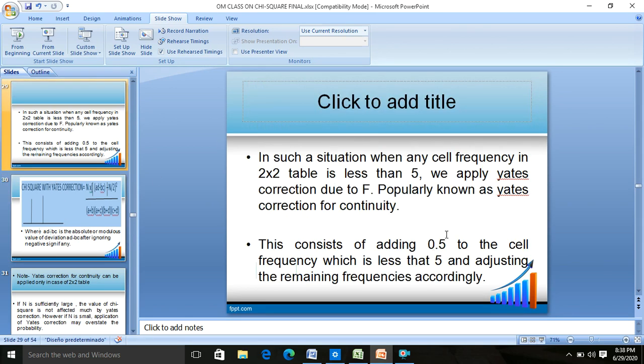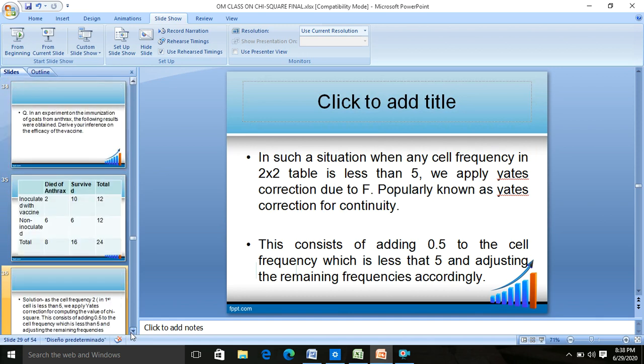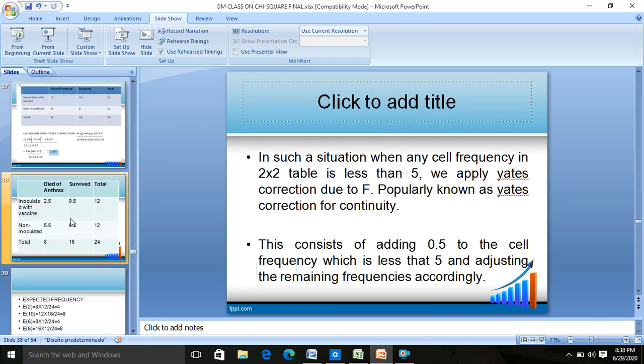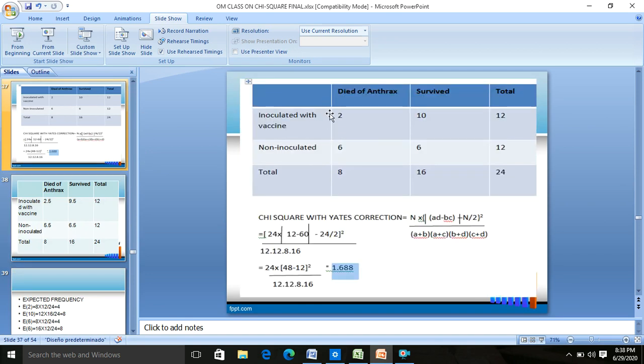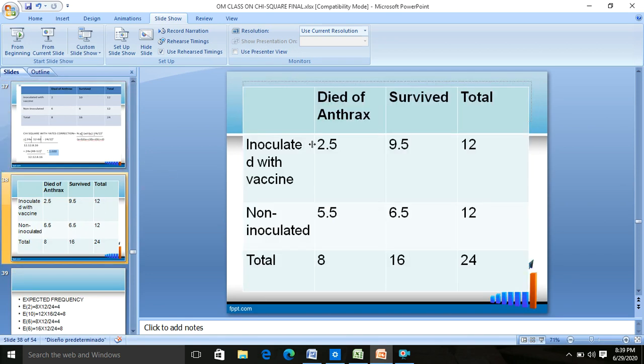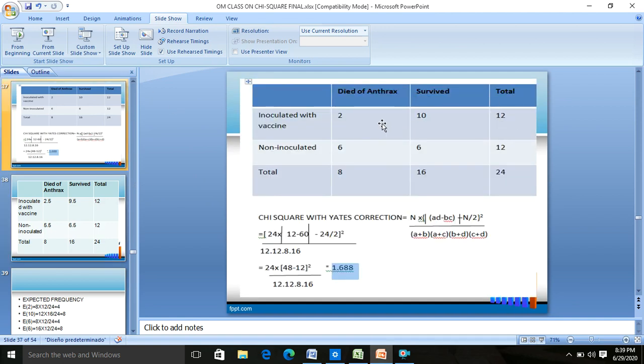Now if I use this one consisting of 0.5, I am going to add 0.5 to the cell frequency which is less than 5, that is 2. So I add it and make it 2.5, but I have to adjust accordingly to keep this the same. So if I make it 2.5, I take 0.5 from it, and I also take 0.5 from it, such that this and this, they both are constant, and the sum total is constant, which I cannot alter.